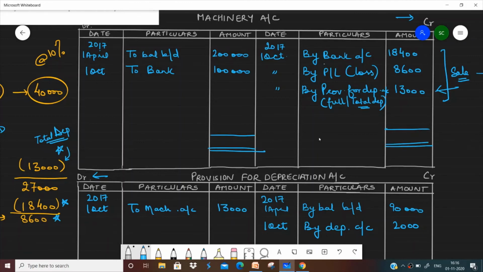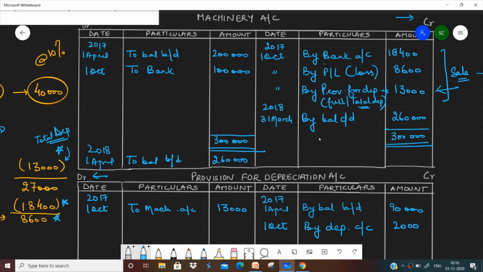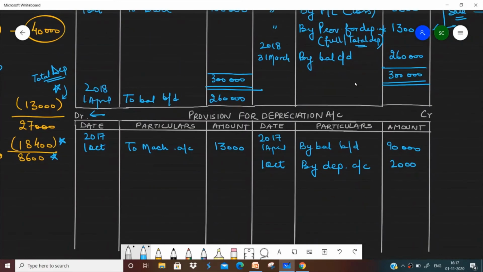So we have the total of 3 lakh here on both sides. Then we subtract this amount, so we get 2,60,000. That is on 2018, 31st of March, by balance carried down, the closing balance of machinery. You can bring it down as well, to balance brought down 2,60,000, which is on 1st of April 2018, right? So our machinery account is done and closed.